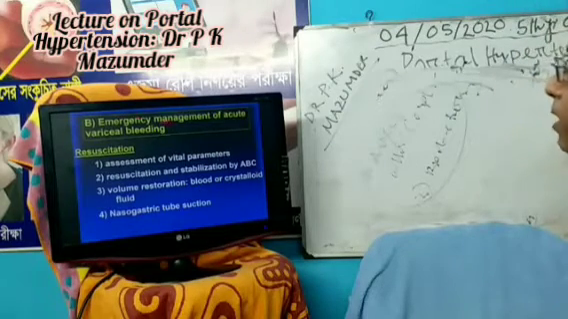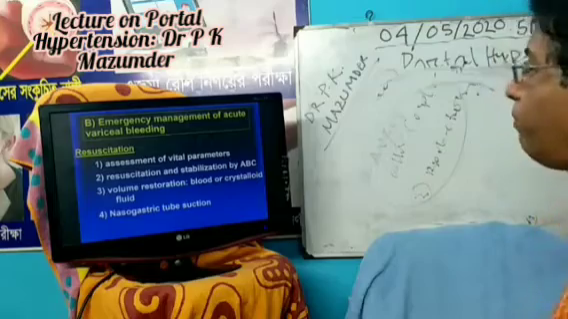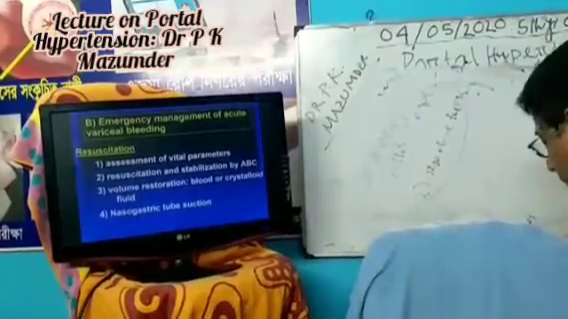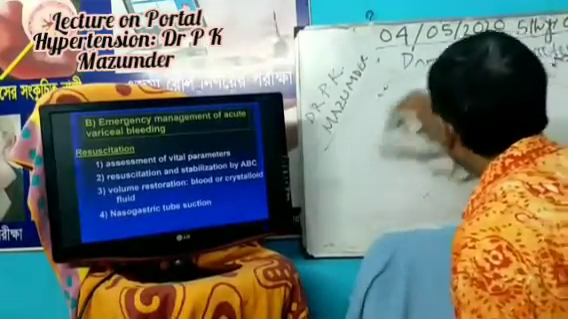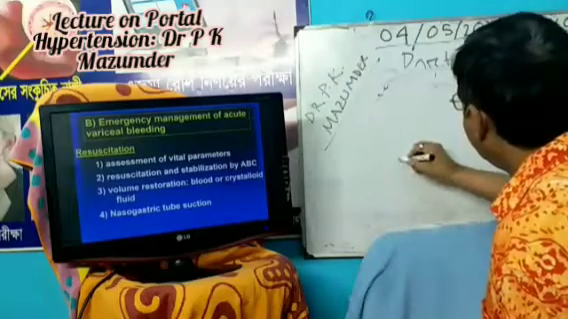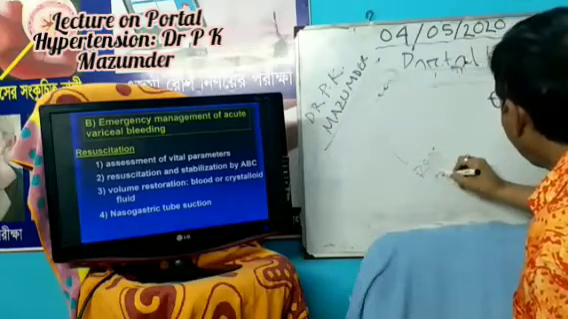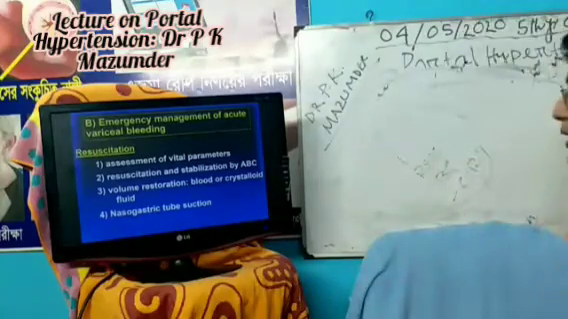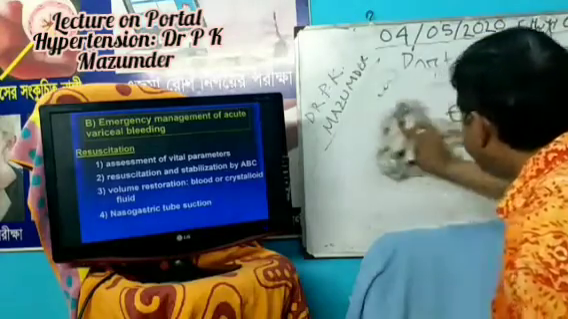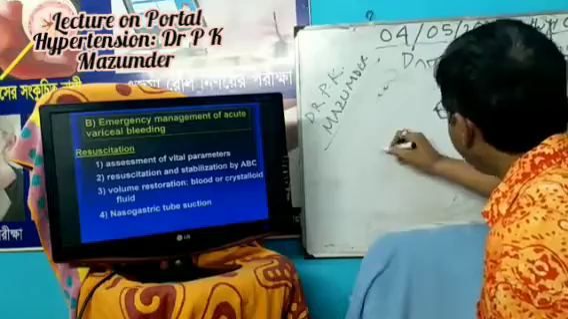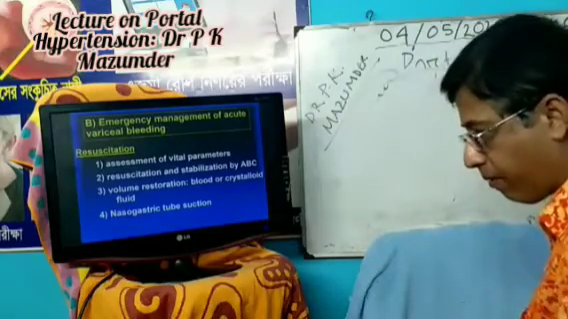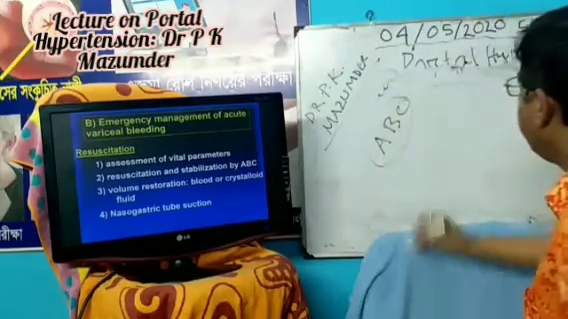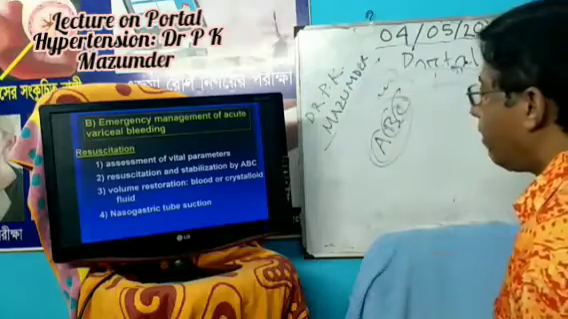Now, emergency management of acute variceal bleeding. Assessment of vital parameters. What do you mean by vital parameters? Pulse, temperature, respiration, BP, and capillary refilling time are included. And then your resuscitation and stabilization by the ABC. If the patient is in shock, you should manage the patient with ABC management: airway, breathing and circulation establishment.